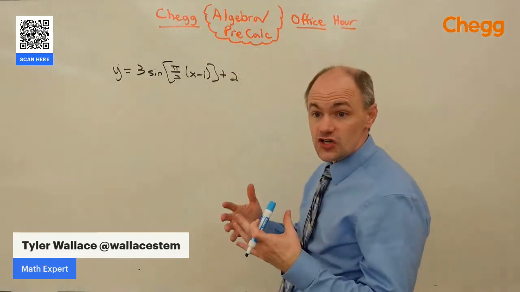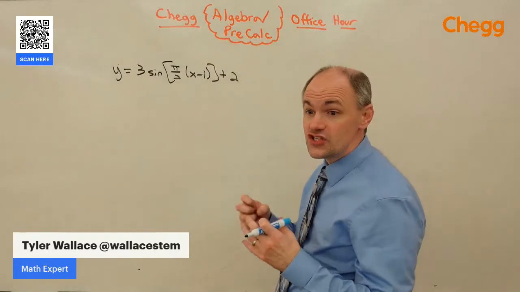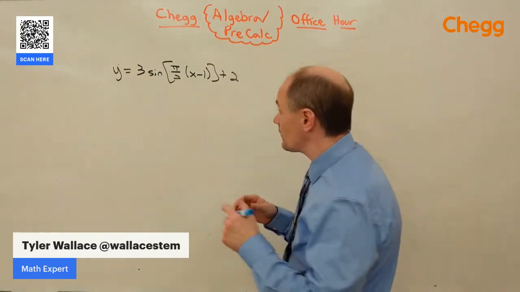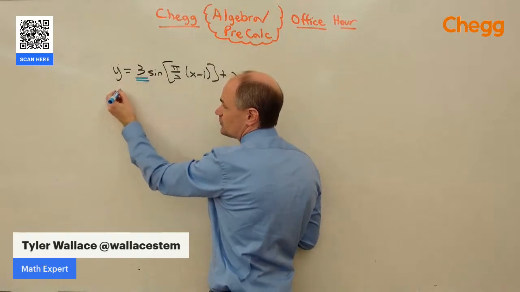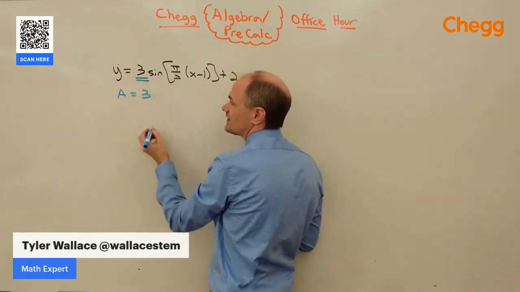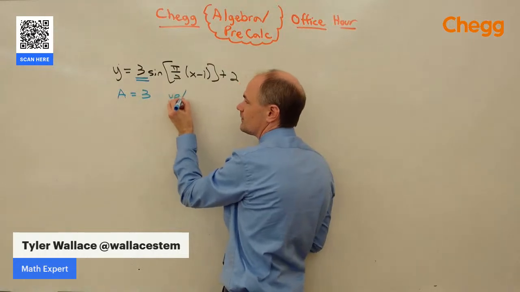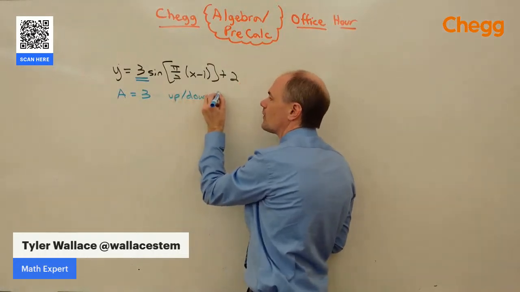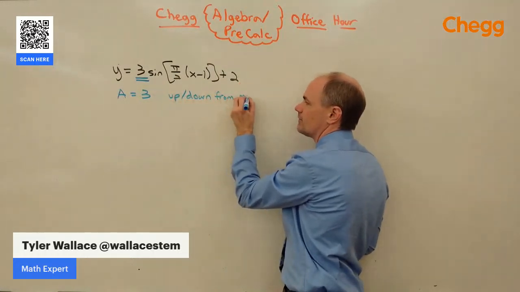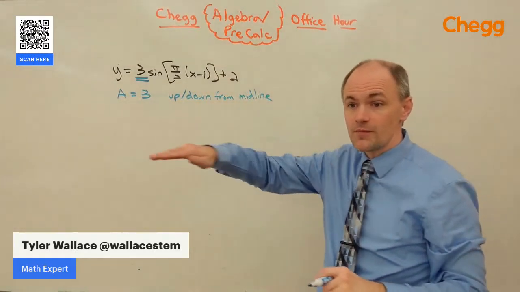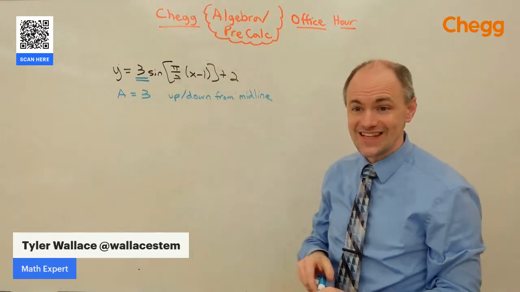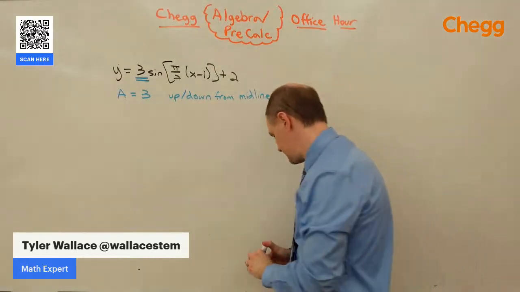As we're graphing a function, we need to really identify what each number is telling us about the function. This number in front of the sine, that's the amplitude. That tells us how far up and down from the midline the graph is going to go. So whenever we establish where the midline is, we're going to go up 3 and down 3 from that midline.